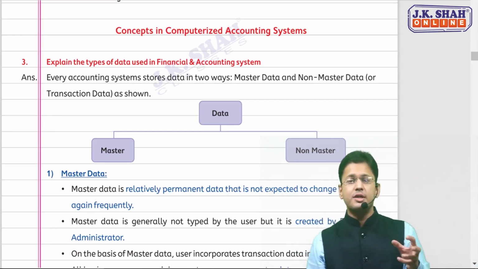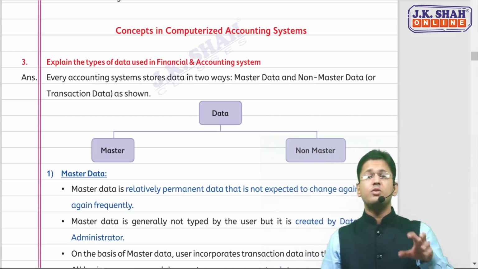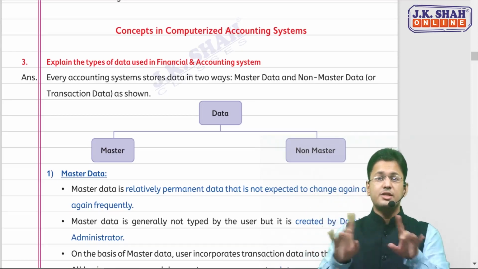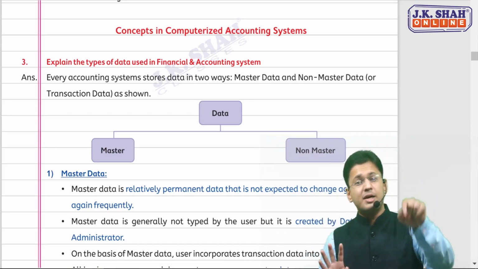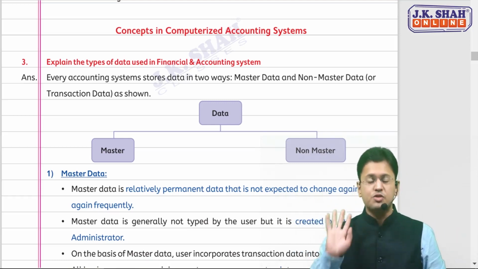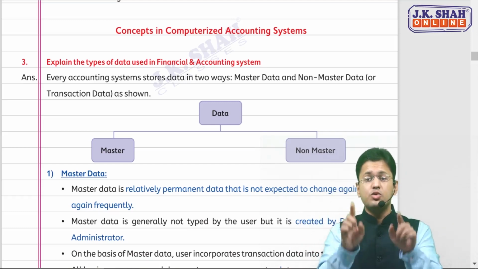Now, what is master data and what is non-master data? Master data is permanent data, while non-master or transaction data is non-permanent. Master data, since it is permanent, doesn't change frequently, while non-master changes frequently. Master data is not typed by the user of the organization.